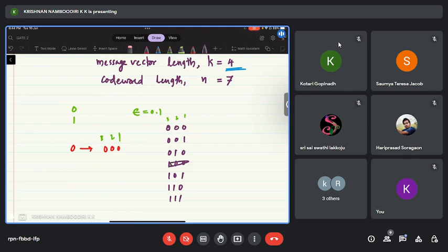Yeah, I missed 0, 1, 1. So this is also possible. So there are 8 possibilities, right? So if I transmit 0 3 times, out of these 8, one possibility will happen, correct? According to the error that is introduced by the channel. Do you agree with that?